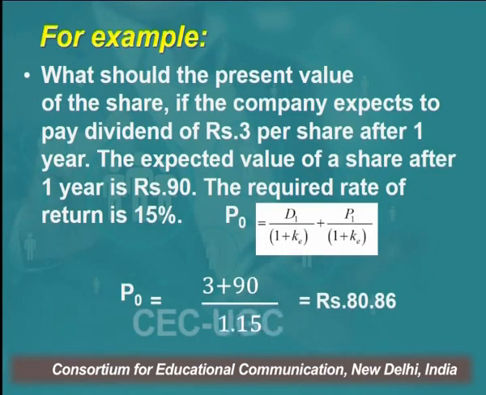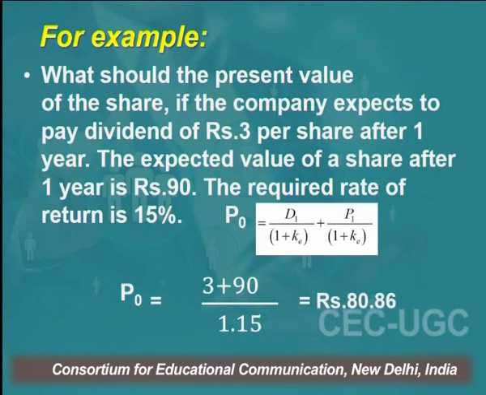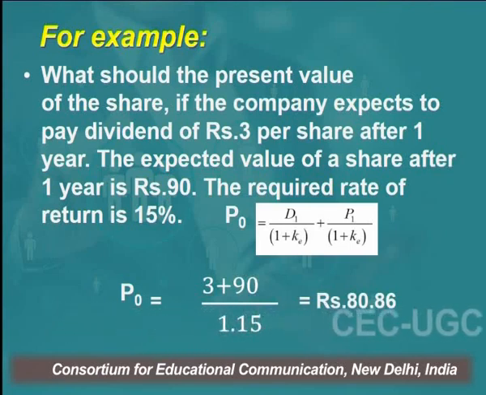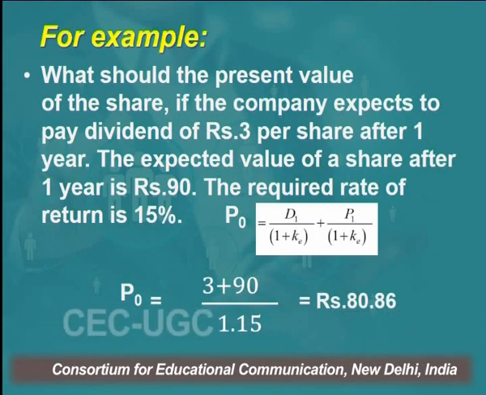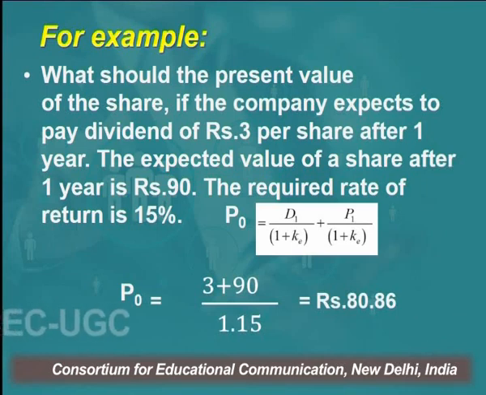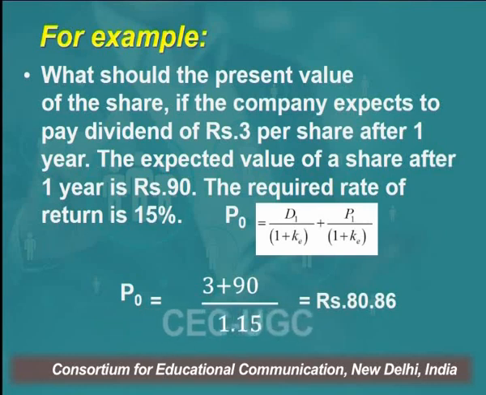What should be the present value of the share if the company expects to pay dividend of rupees 3 per share after 1 year, and the expected value of a share after 1 year is rupees 90, right? And the required rate of return is 15%, right? So there are three things that the investor is expecting: at the end of the year, the investor will be getting 3 rupees dividend. And at the end of the year, the investor expects the share will give him a price of rupees 90.